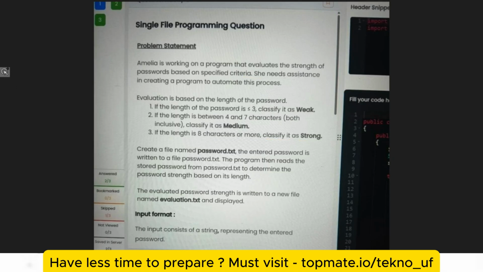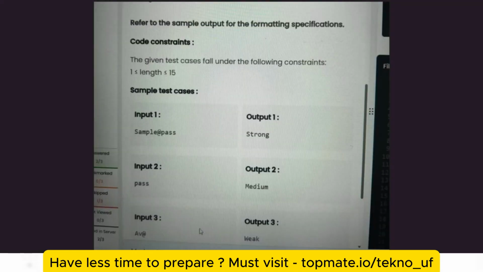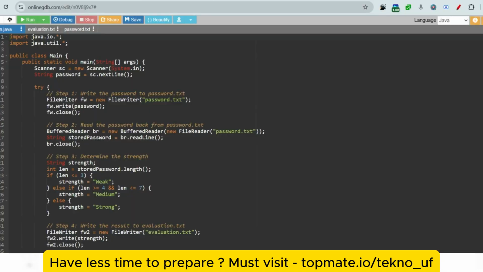Let me just share the sample input output so that you can understand better. So this is the sample input, sample @pass. It has 8 or more characters, so that's why it's a strong password. And this has only 4 to 7 characters, so that's why it's a medium password. And av has 3 or fewer characters, so that's why it's weak. Okay, so this is the thing I had to share with you guys. So let me share the answer with you.